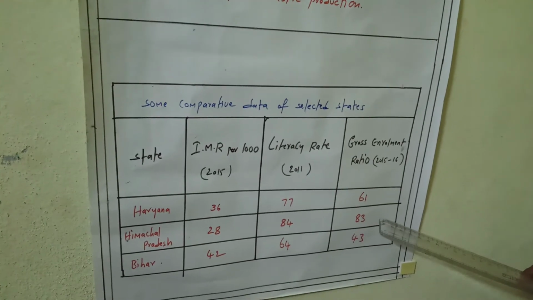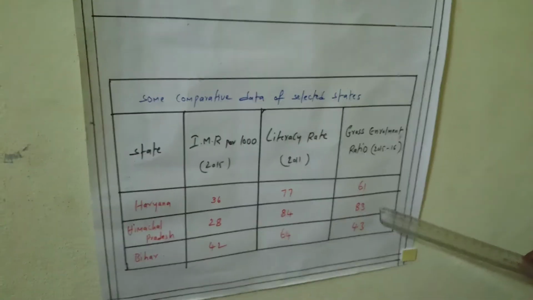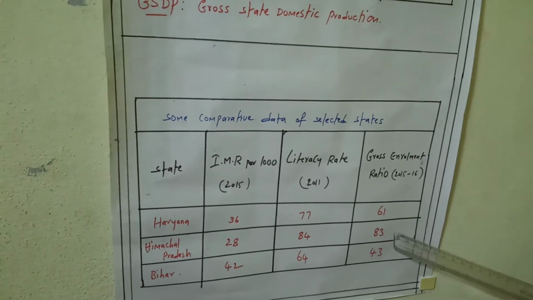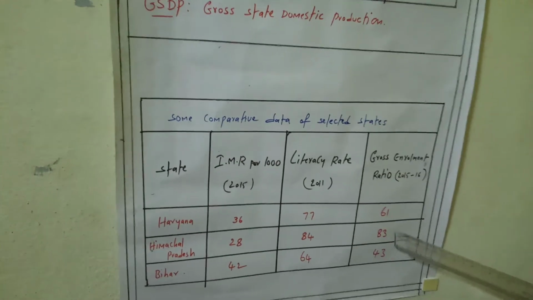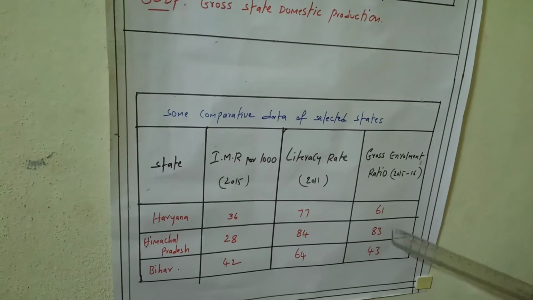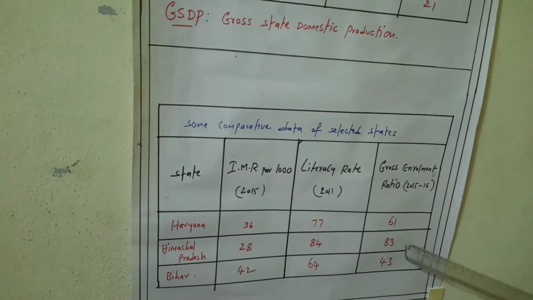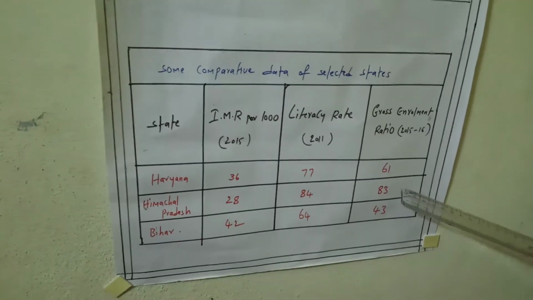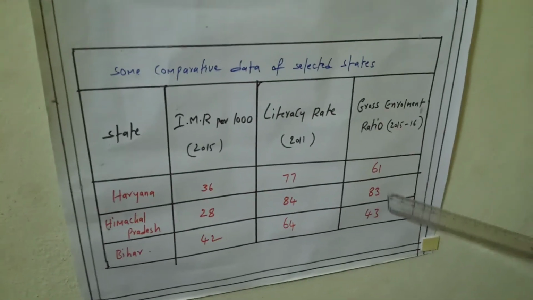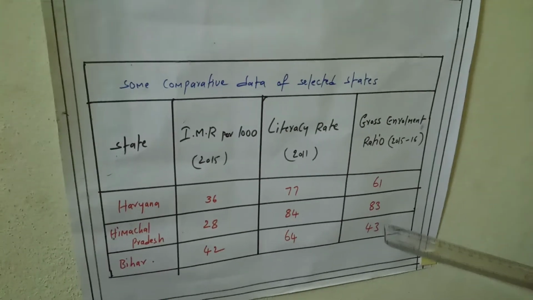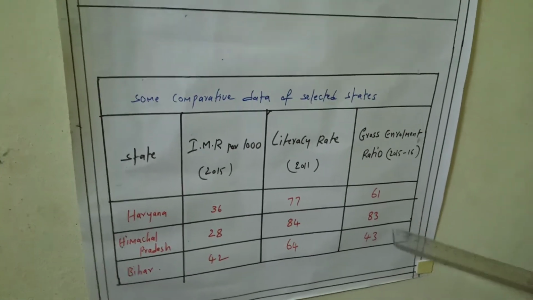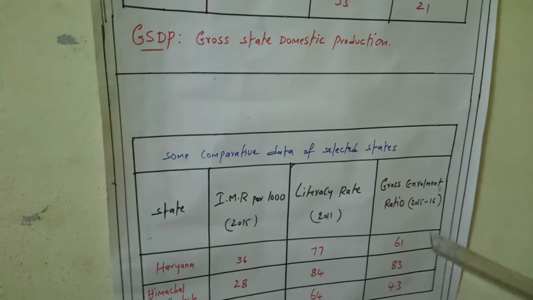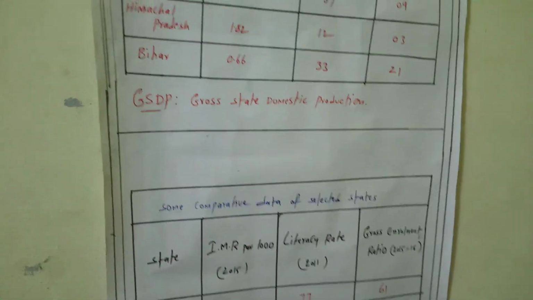Here it is very high because they provided so many school education facilities. They recruited teachers. They encouraged parents, and parents also supported. They sent their children to schools irrespective of gender. So the number of children who joined schools increased a lot. In Bihar, it is the least compared to these two states. Bihar is very low in gross enrollment ratio.